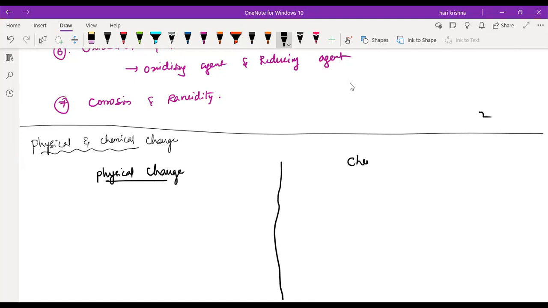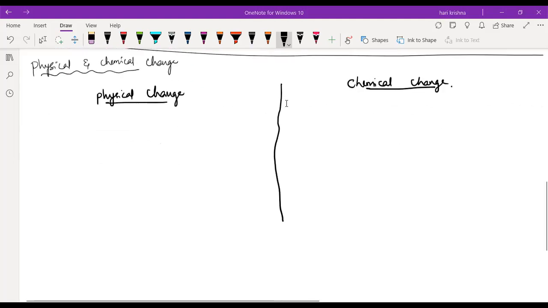One at a time, just raise your hands and I'll call you. Mohit: The external change or change of the physical appearance of a body is a physical change, and chemical change is the change in chemical composition of a body or an object. Very good.